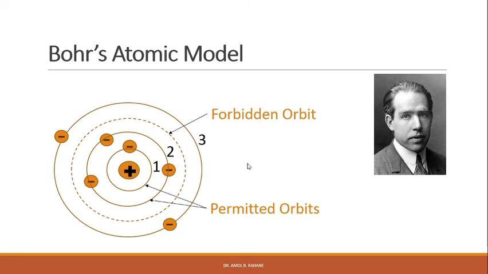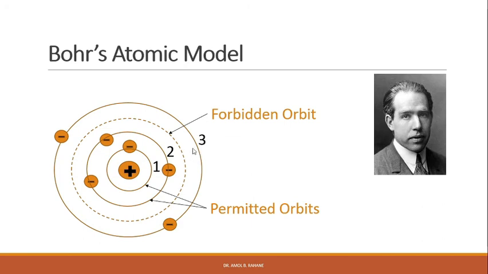In 1900, Max Planck proposed a revolutionary theory called Planck's quantum theory, and we know that in 1905 Einstein used this theory to explain the photoelectric effect, right?